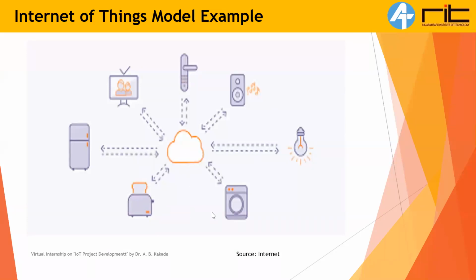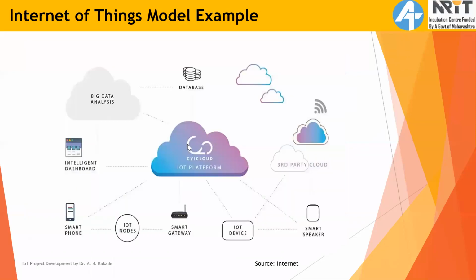Devices can be connected to each other, communicating with each other also via a network. So in the next slide we are going to explain that.